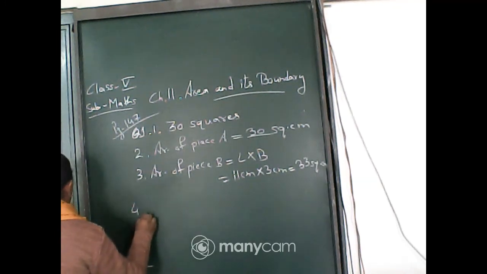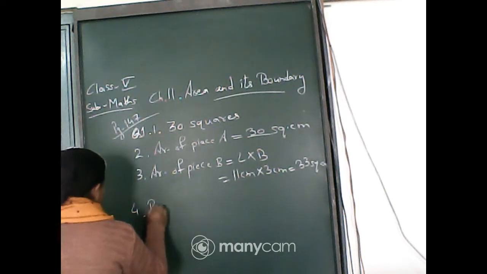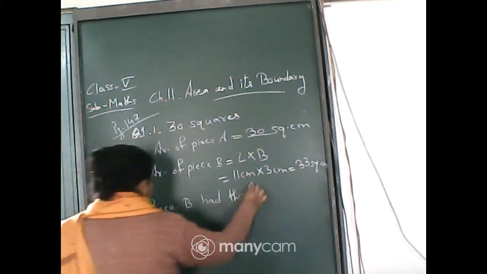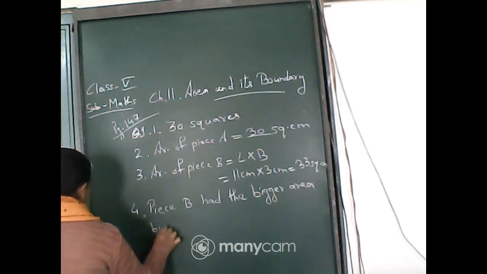Now the fourth question: who has the bigger piece and how much bigger? So what will you write? Okay, right. Piece B has the bigger area. Piece B had the bigger area by how much?